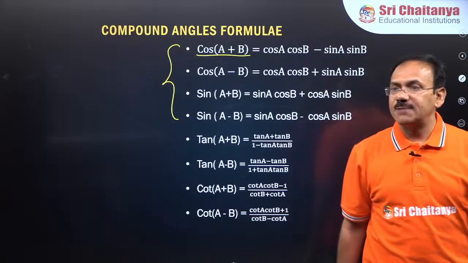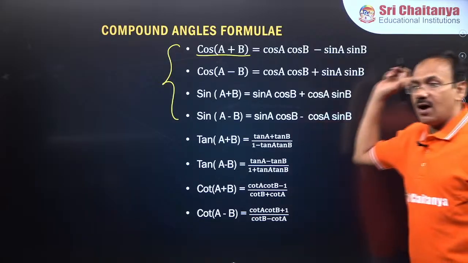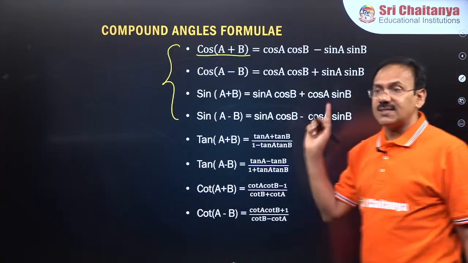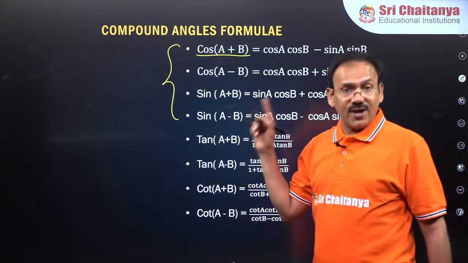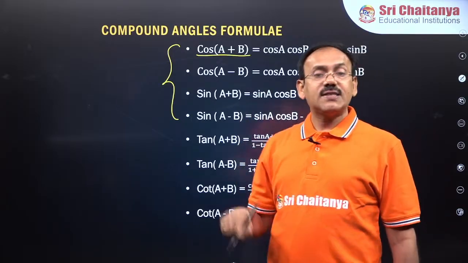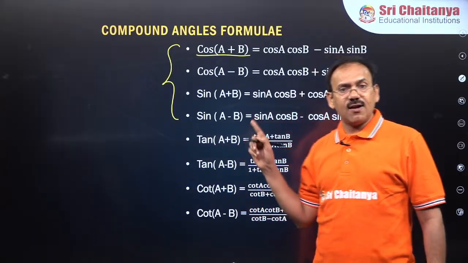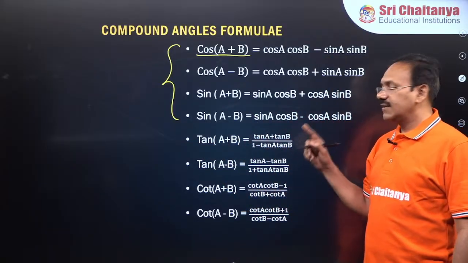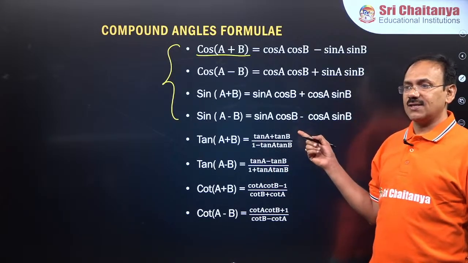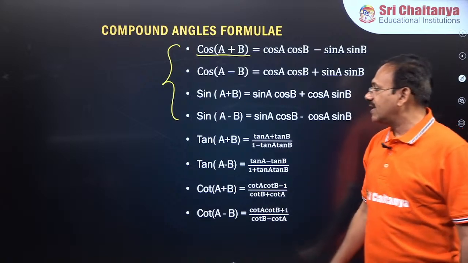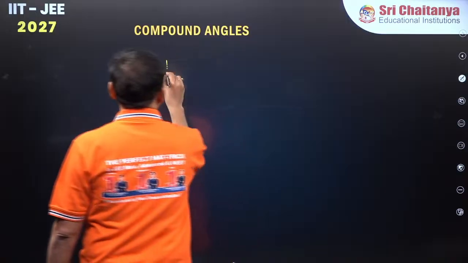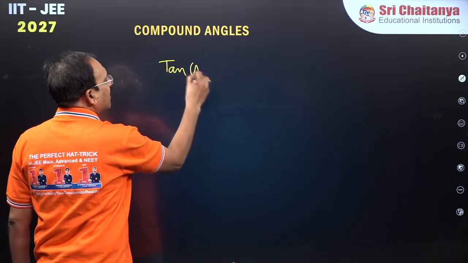Cos of A plus B: cos A cos B minus sin A sin B. Cos of A minus B: cos A cos B plus sin A sin B. Sin of A plus B: sin A cos B plus cos A sin B. Sin of A minus B is sin A cos B minus cos A sin B. Right everyone? Clear? After this, guys, I want to derive the formula for tan of A plus B.